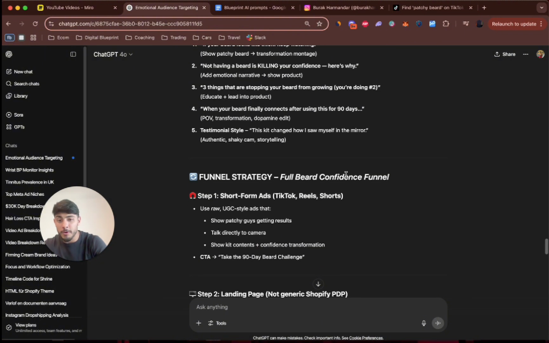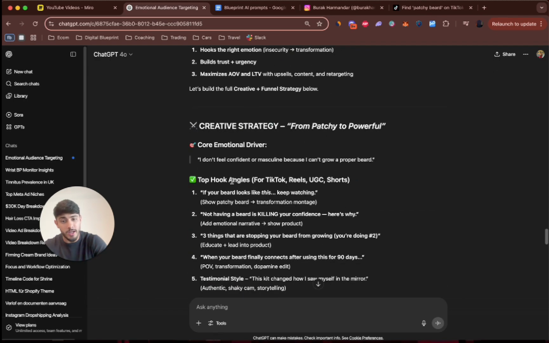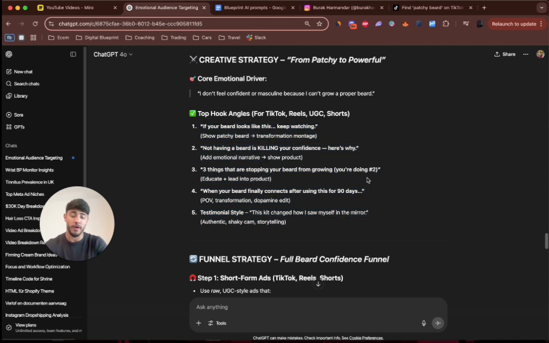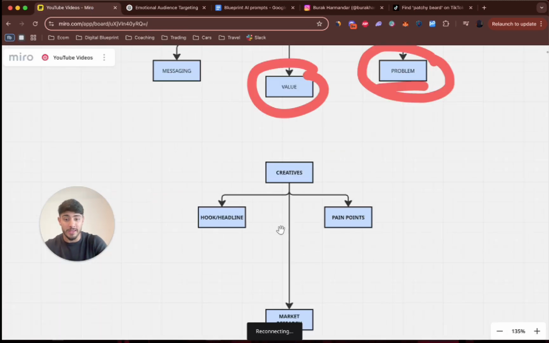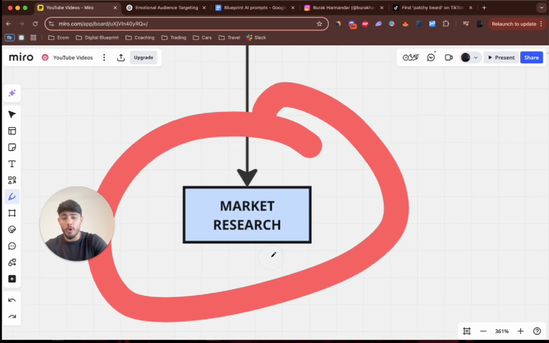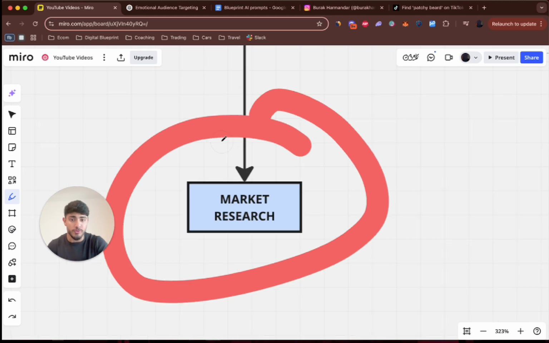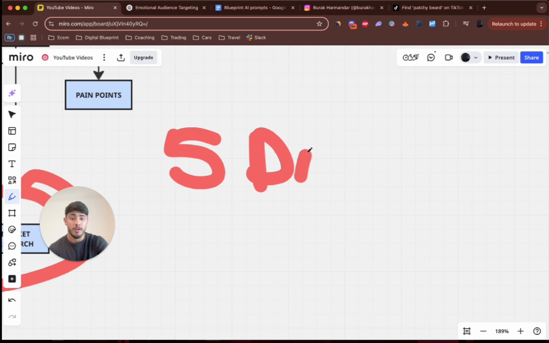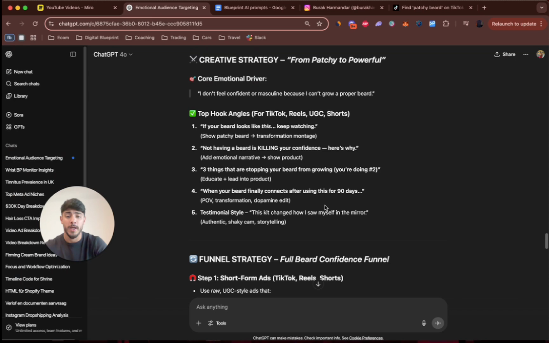You get the point. Now, you have a full funnel strategy here also. And anyways, these are the hook angles you can use, right? Giving you the best hooks that you can use here. Now you can do your own research, find out what else you need to do, find out what you need to go back into with, again, here, the market research, right? Very importantly. So if you find out what your market is actually dying to change, dying to get, if you find out the 5 drivers that I talk about, right? So 5 drivers, I'll just write it here. 5 drivers. I have videos on this on my channel all the time. If you understand those 5 drivers on your market, you can make shitloads of money with it.